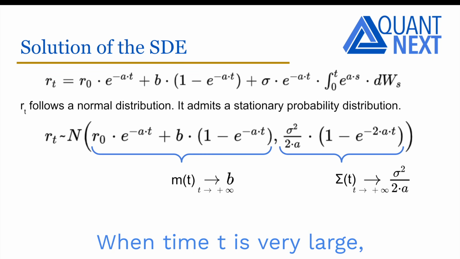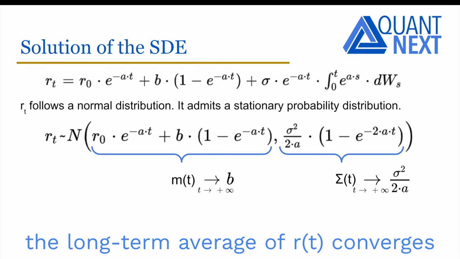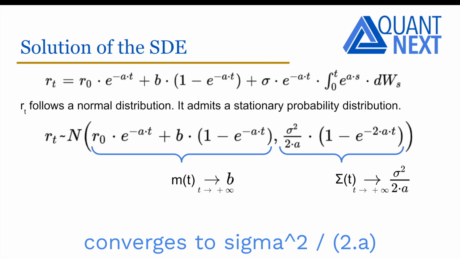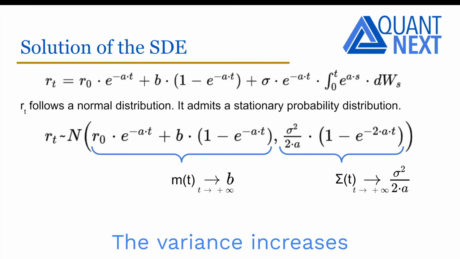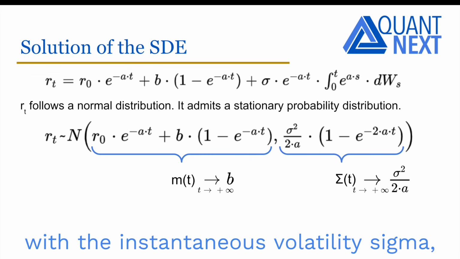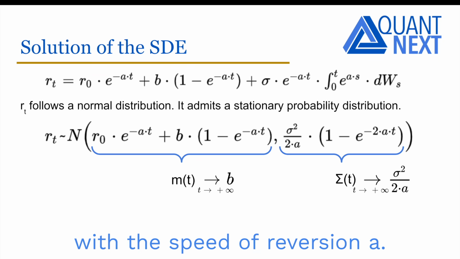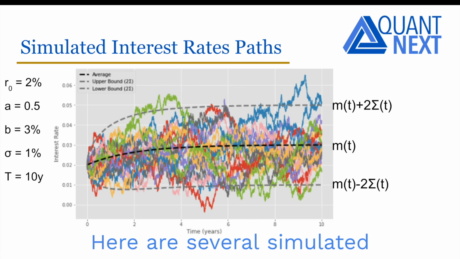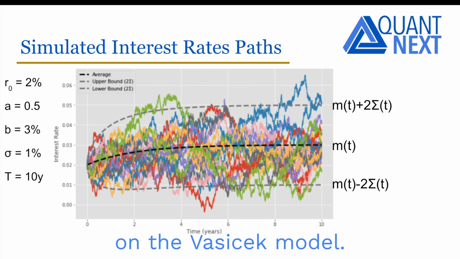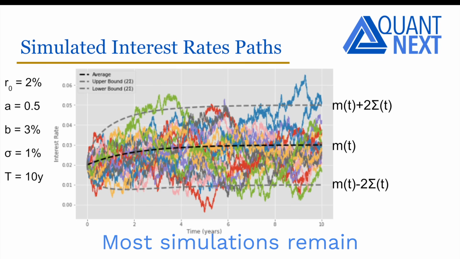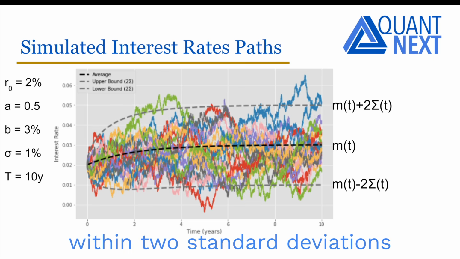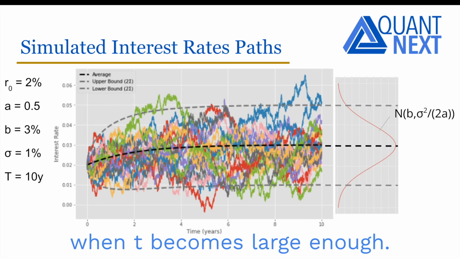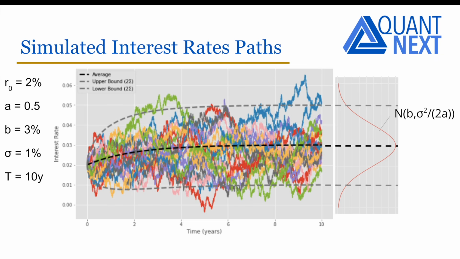When time t is very large, the long-term average of R_t tends to B, and the long-term variance tends to sigma squared divided by 2 times A. The variance increases with the instantaneous volatility sigma, but it decreases with the speed of reversion A. Here are several simulated interest rate paths based on the Vasicek model. Most simulations remain within 2 standard deviations of the mean, with a stationary distribution when t becomes large enough.